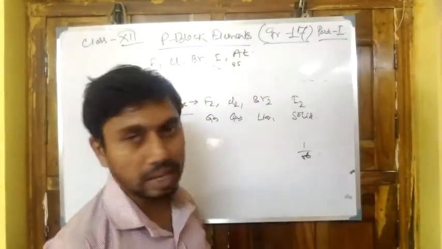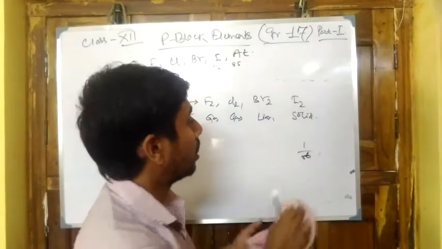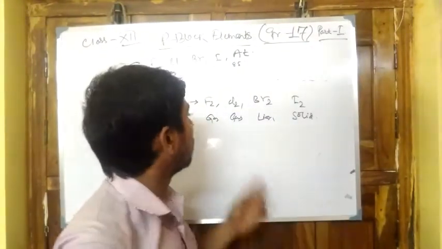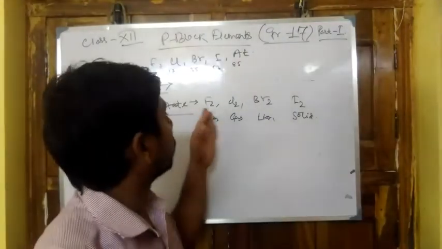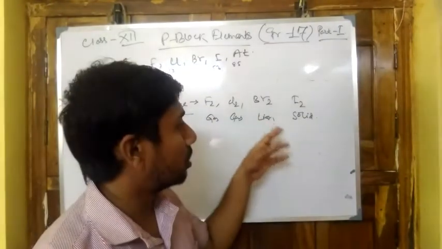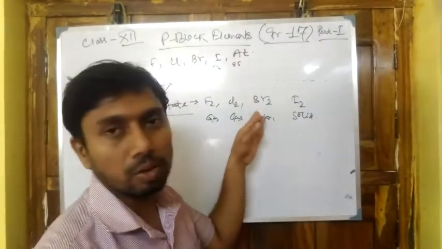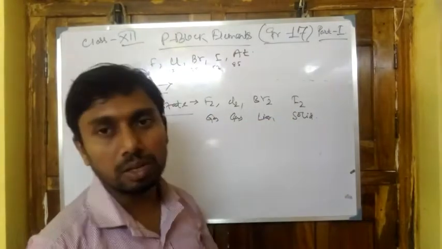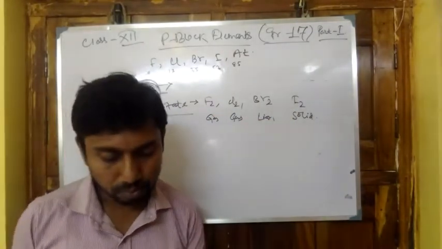Here it is maximum in the case of iodine for the larger atomic number, and it is minimum for fluorine, and for this reason these two are gases. Bromine is a liquid because of higher molecular mass than fluorine and chlorine, and iodine is solid in nature.